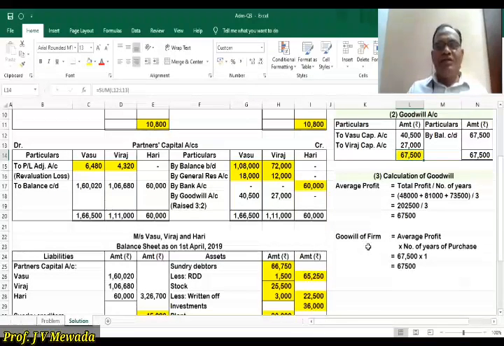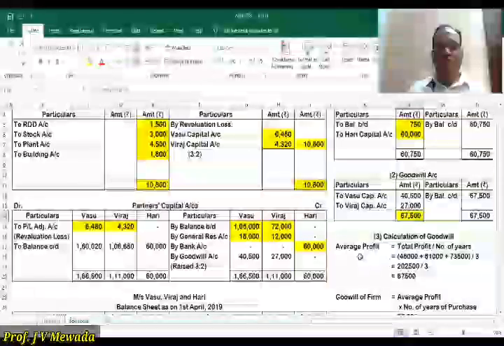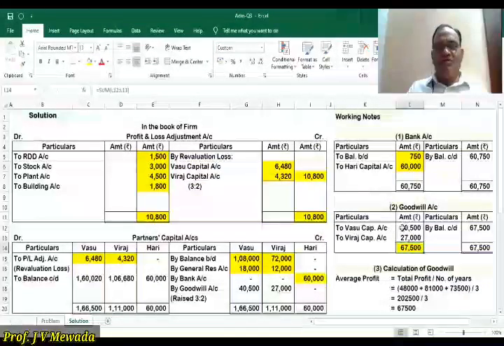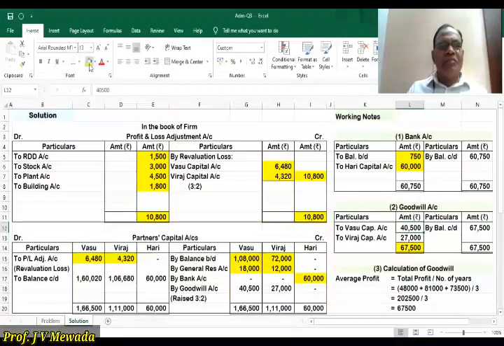And now this will be raised in the old ratio, that is 3:2. So for Vasu it is 40,500 and for Viraj it is 27,000. So goodwill is credited to Vasu and Viraj. Here goodwill account debited, we will pass the entry: goodwill account debit to Vasu and Viraj capital account. So here 40,500 credited to Vasu and 27,000 credited to Viraj. And then the problem is silent about the goodwill. So now this goodwill will appear in the balance sheet.